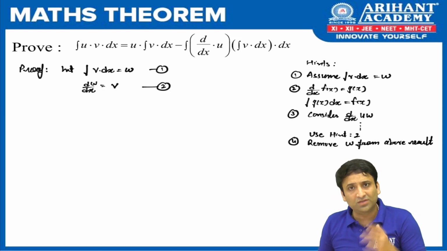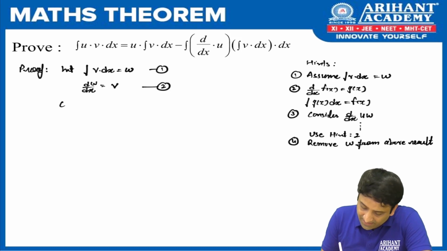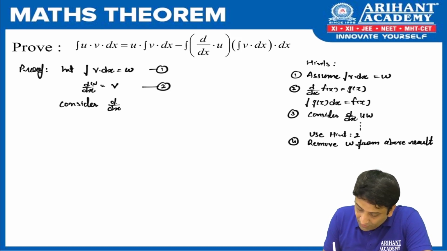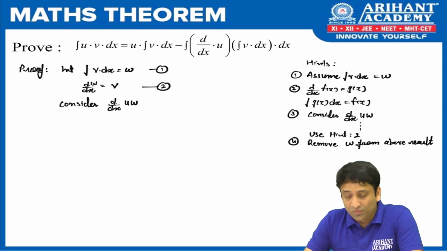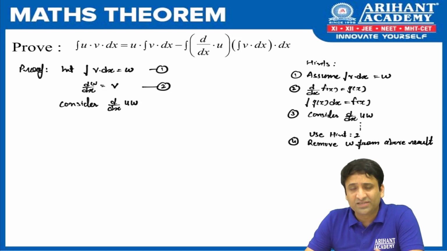Now let's go to the third hint point, which says consider the derivative of uw. In this we are going to use the product rule. What does the product rule say? The derivative of uw is first times derivative of second plus second times derivative of first.